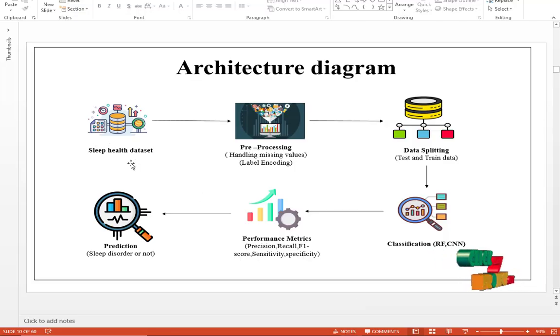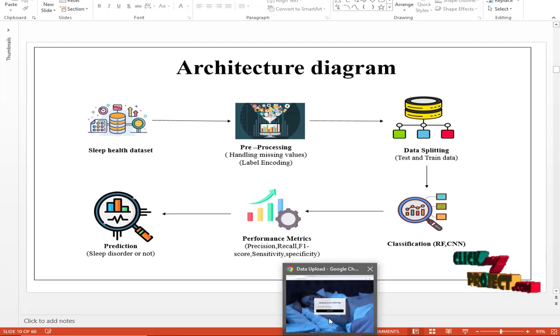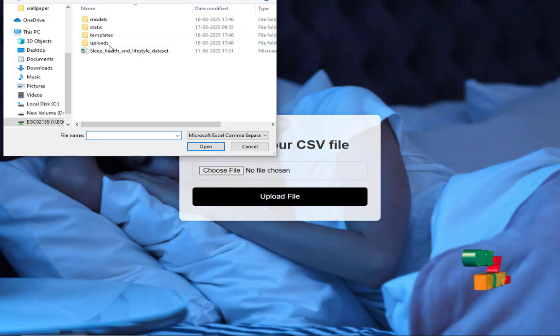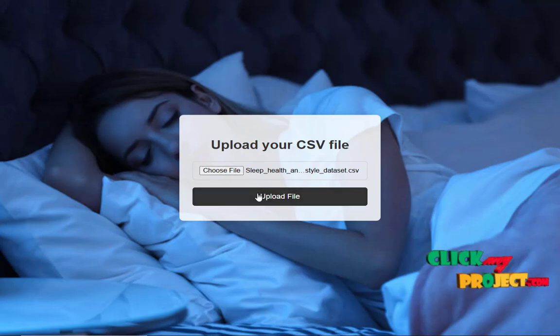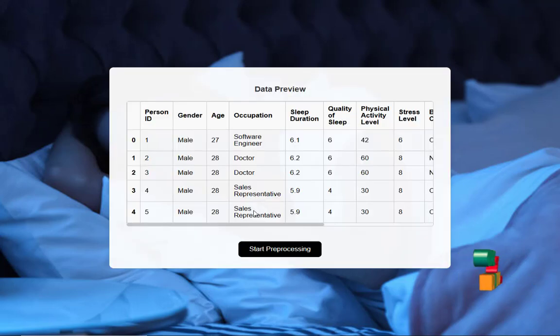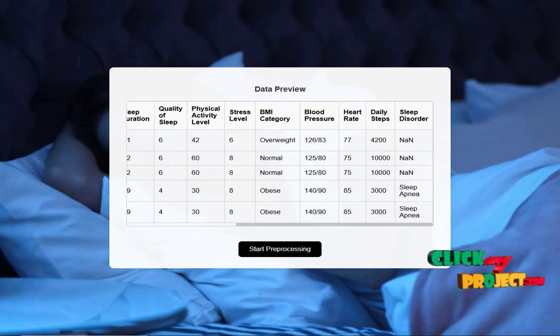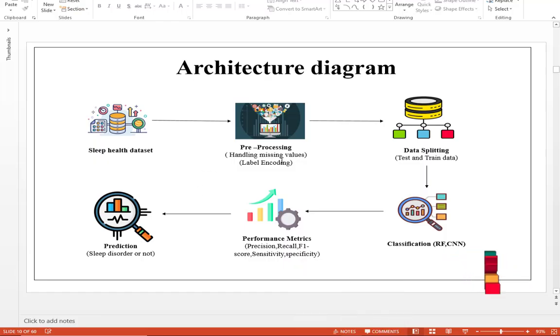First, we need to collect the dataset. Click choose file. Select our dataset. Open and upload the file. The first few rows of the data are displayed. The next step is pre-processing, handling the missing values and label encoding. And the next step is data splitting. The whole dataset is split into train and test.